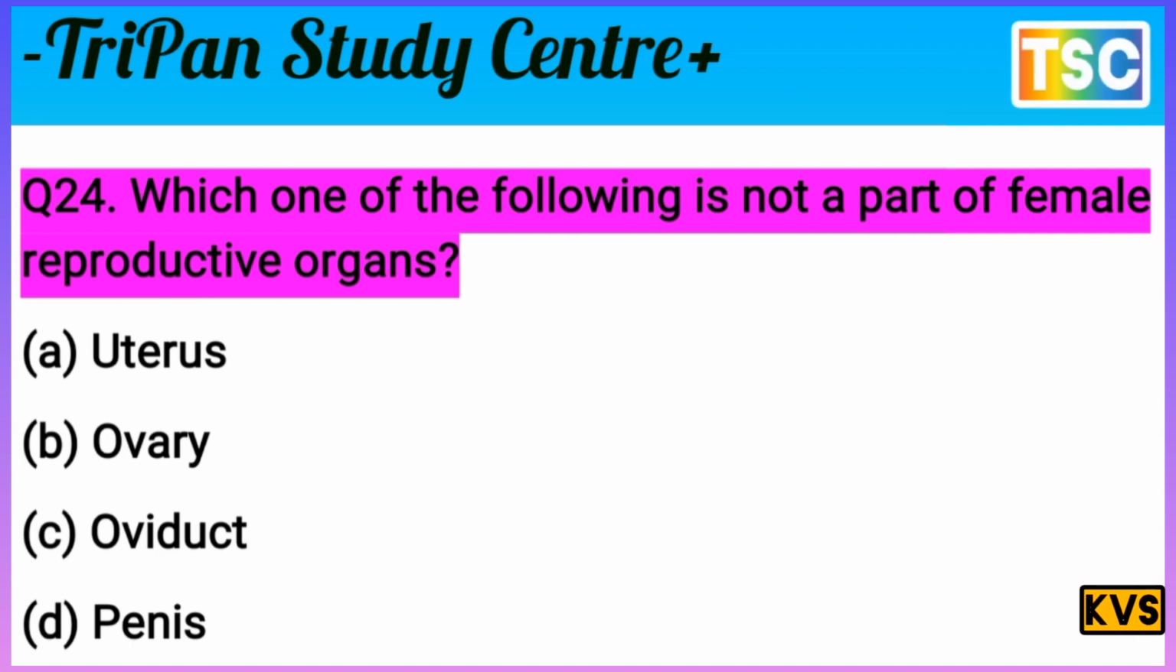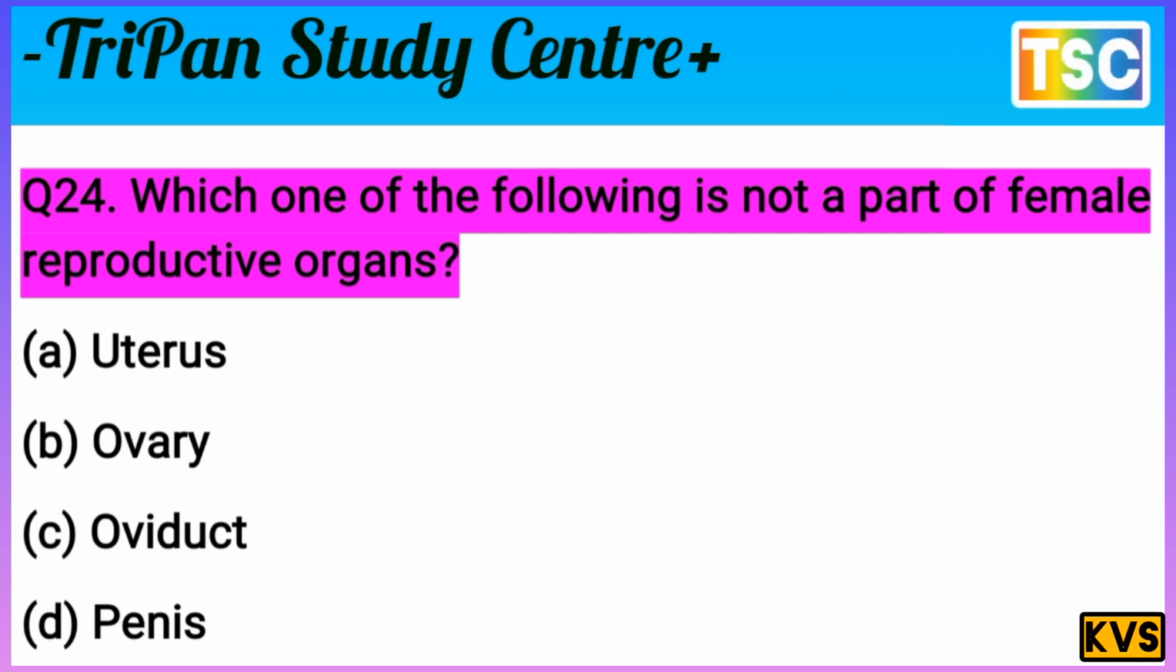Which one of the following is not a part of the female reproductive organ? A. Uterus. You know that the uterus is an important part of the female reproductive organs. It means option A is right, but the examiner asks which is not a part of the female body. B. Ovary is also part of the female body, and C. Oviduct is also a female part of the reproductive organs. Penis is not a female organ. So option D, penis, is correct.